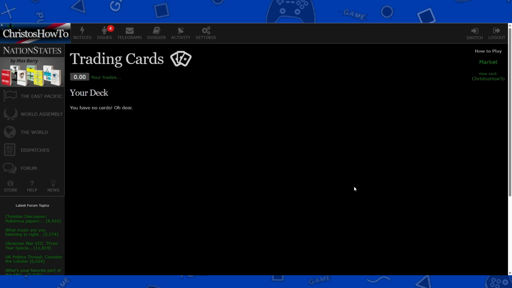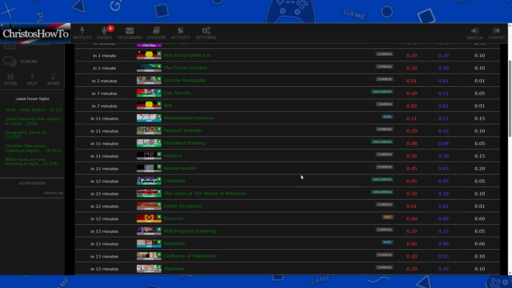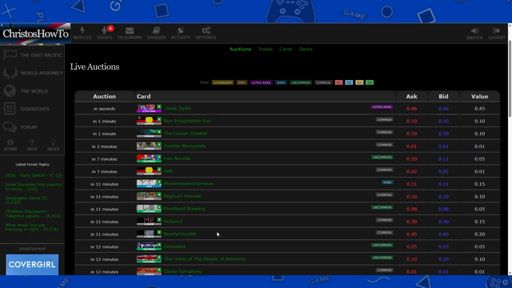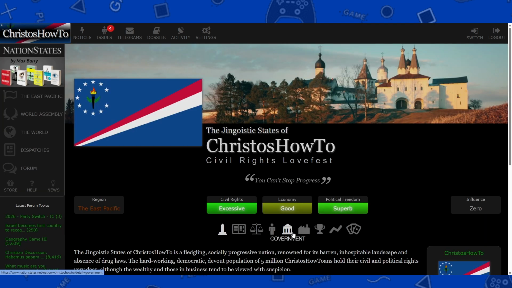And then finally, there is a trading card mechanic. You can gain cards by answering issues, and then you can also view your own card. Unfortunately, I don't have a card because season 4 started on December 31st, 2024. So no card was made for Christos How To. You can check out the marketplace to see what cards are up for auction. And that is this bar.